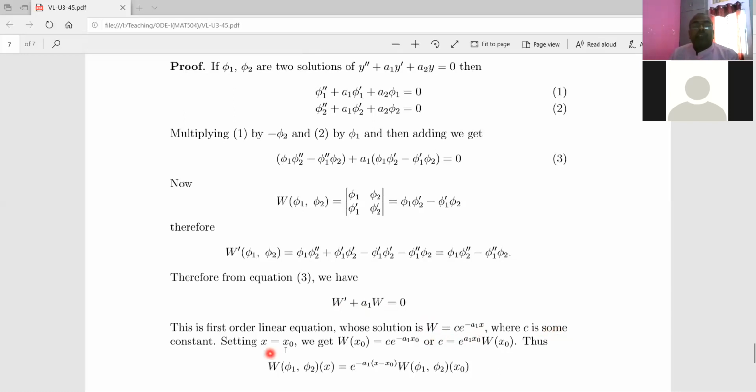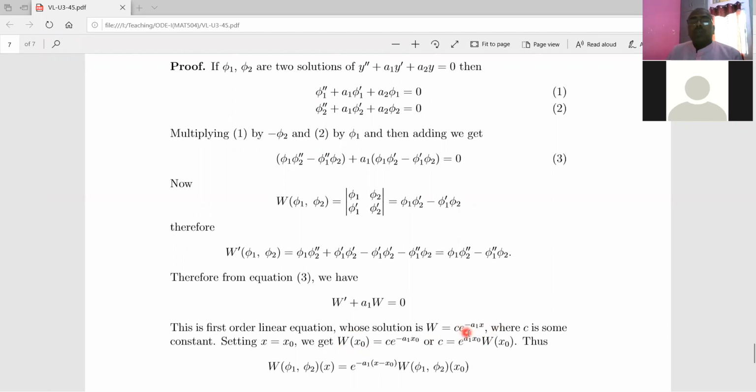Then we put x is equal to x0 in this Wronskian. That will give phi1 at x0 into phi2 dash at x0 minus phi1 dash at x0 into phi2 at x0, and for x also we put x0. What is W at x0?